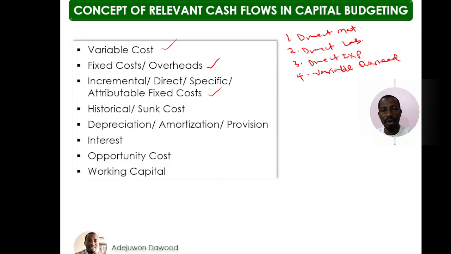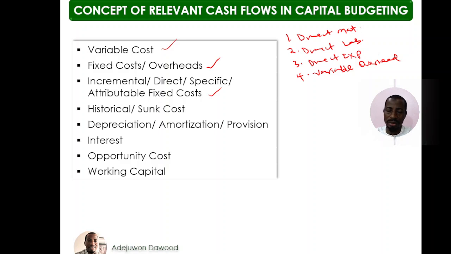Examples of sunk costs include development costs, market survey costs, market research cost, or any feasibility study cost. All these are past costs, irrespective of when the payment will be made. Provided the activities has been done, then it is irrelevant. You ignore. So whenever you see sunk costs, past costs, historical costs in a question, they are irrelevant and they should be ignored.